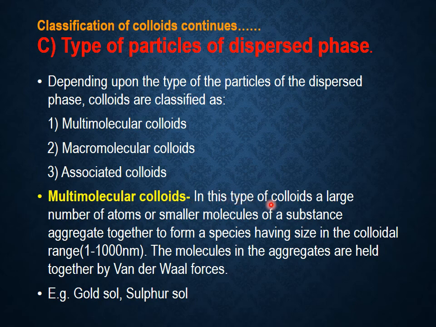In this type of colloid, a large number of atoms or smaller molecules of a substance aggregate together to form a species having size in the colloidal range. The molecules in the aggregate are held together by van der Waals forces. Example, gold sol and sulfur sol.